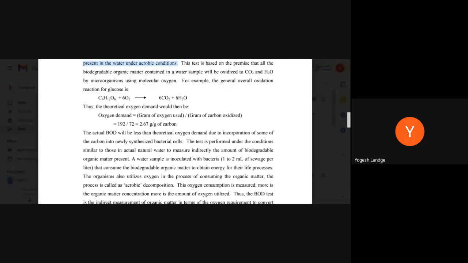So from 10 it may become 15, this 15 may again form 20, and this 20 again forms 30. So there is a continuous growing of the microorganisms. When there is continuous growing, what happens? New cells are formed. A new cell is what? A new microorganism is produced.